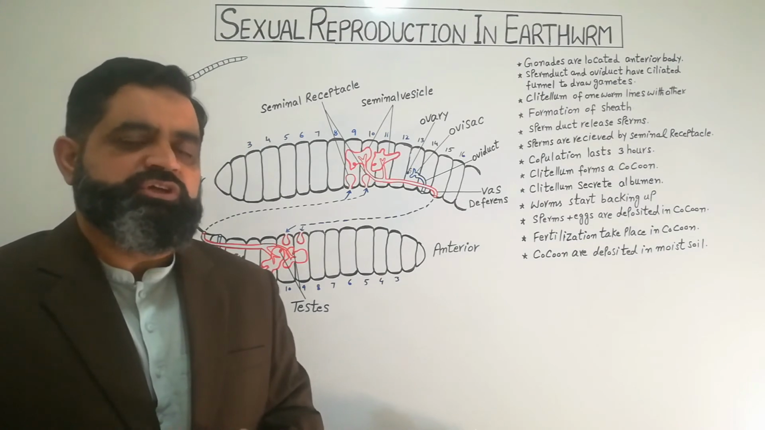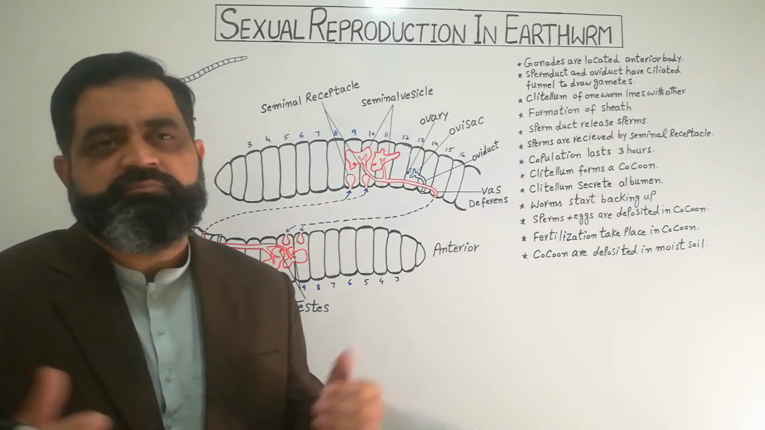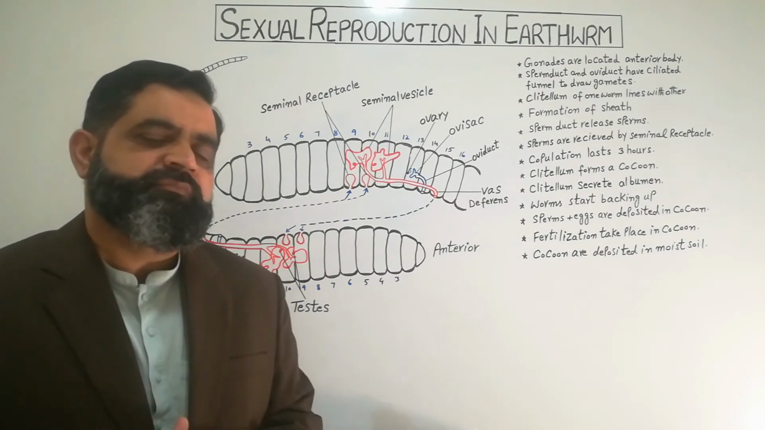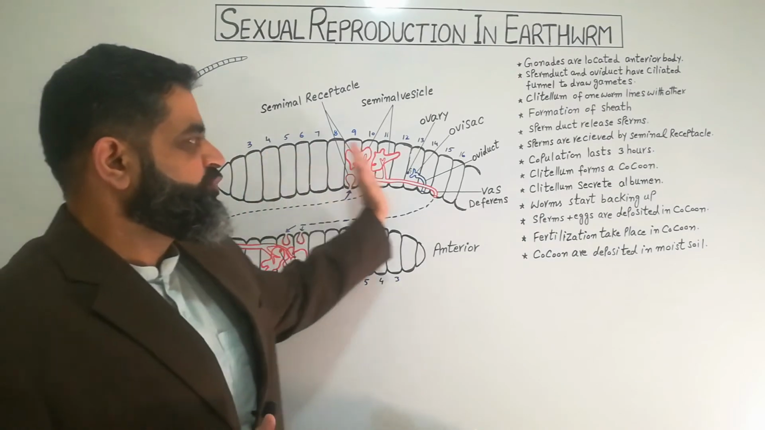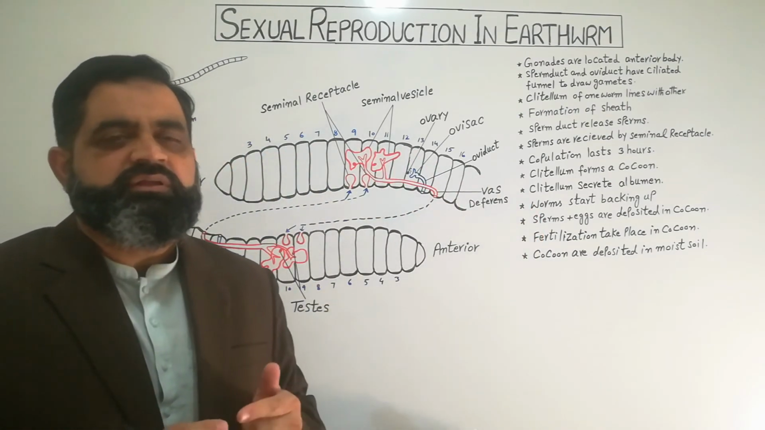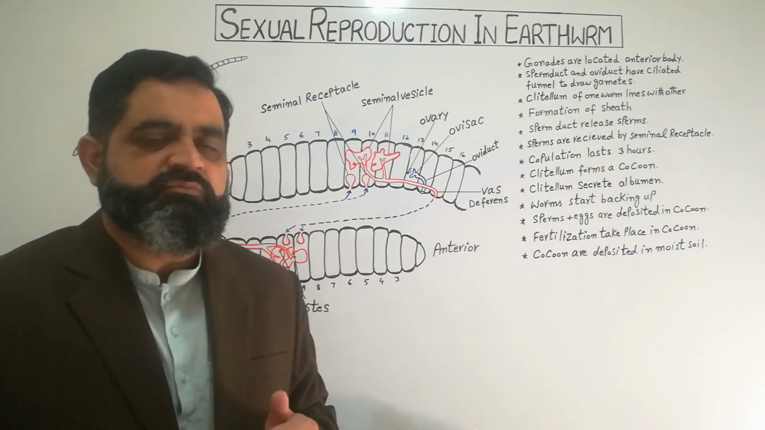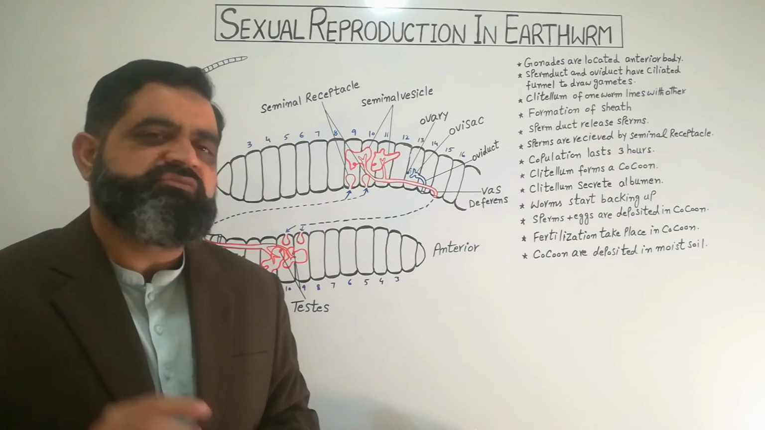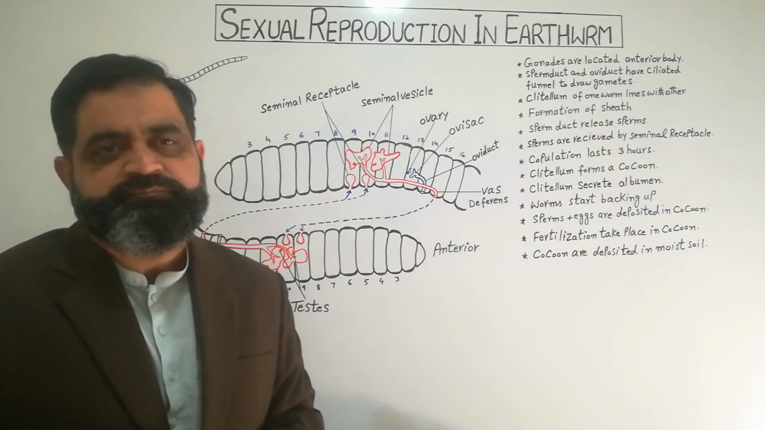After copulation, these two earthworms start backing up. They are going to separate. This earthworm will move backward and this earthworm also moves backward. When they move backward, the mucus and chitin secretion produced by the clitellum forms a cocoon-like structure in which sperms and eggs of both the earthworms are deposited.